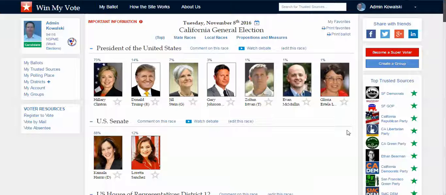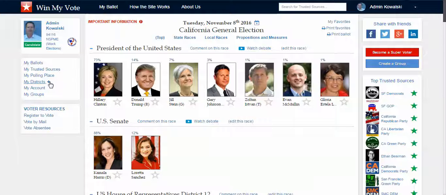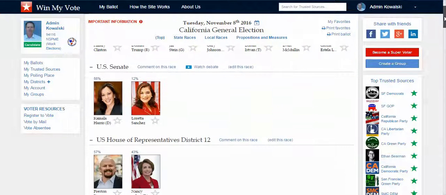So as a voter, this is my ballot right here, and voters are free. They can sign up with just a social media account or an email address, and they type their zip code in, and that zip code will place them in specific voting districts. And if there's any conflict, we have some resources on the sign up page to make sure you get into the right district. But with that, we can give the voter a full ballot that will go from the national